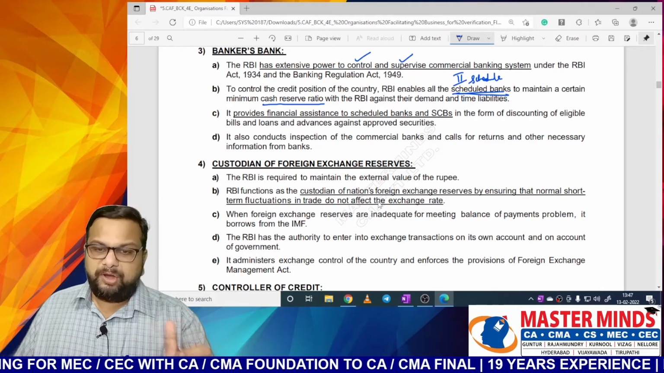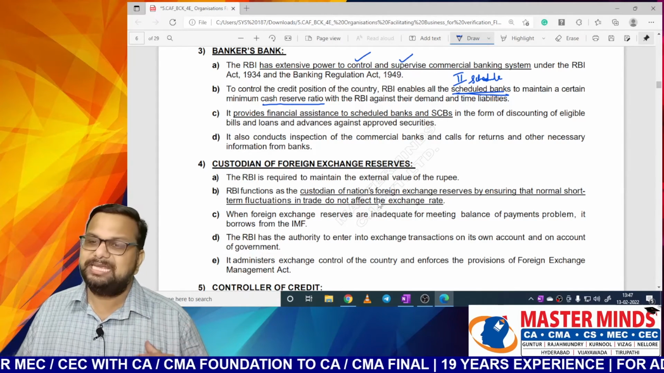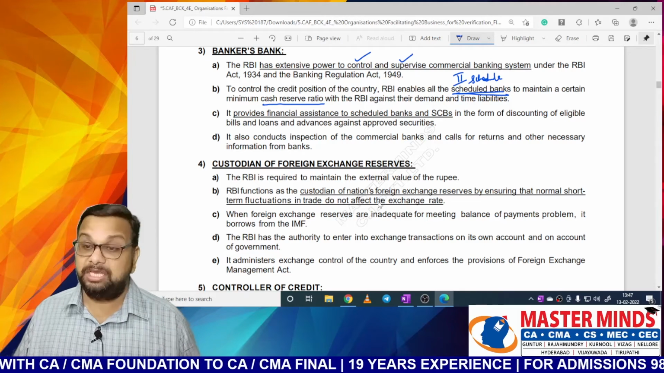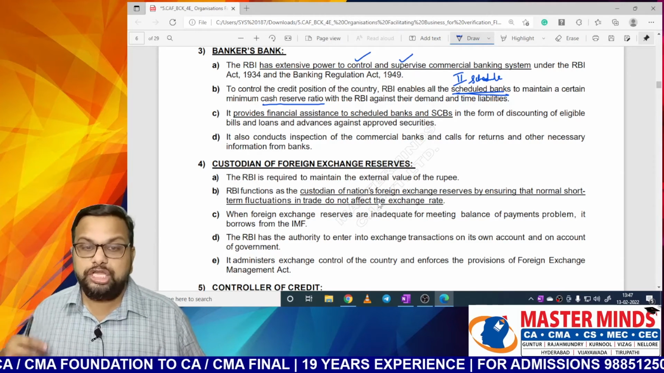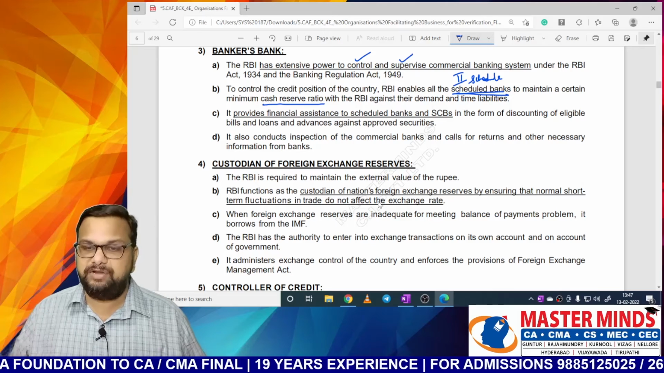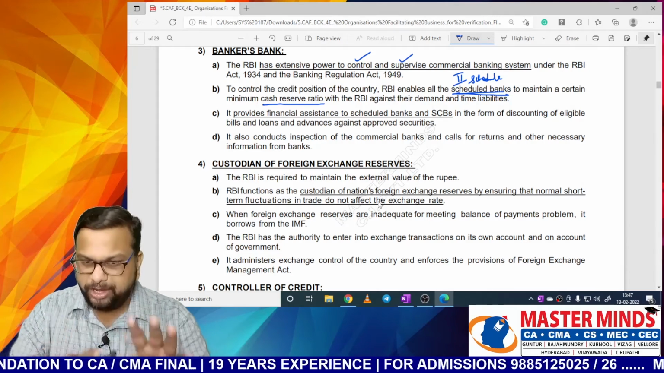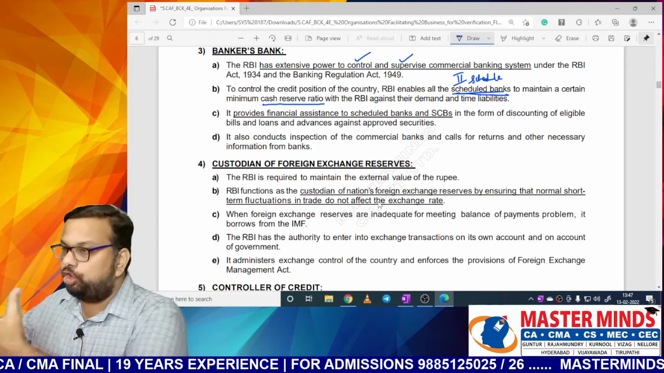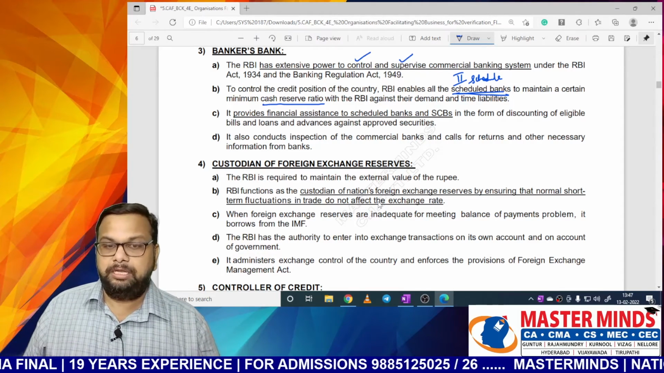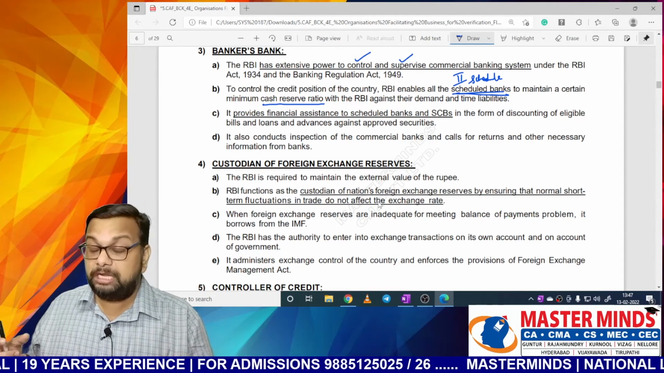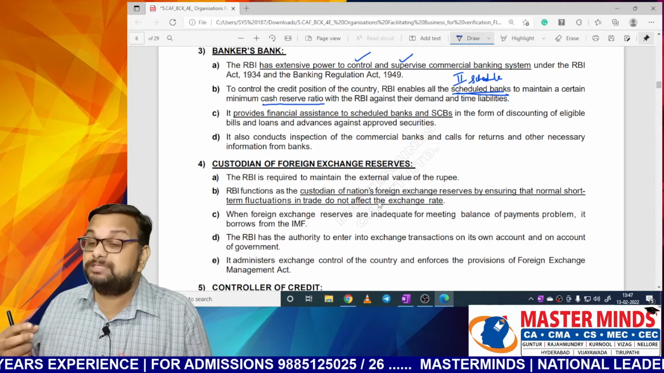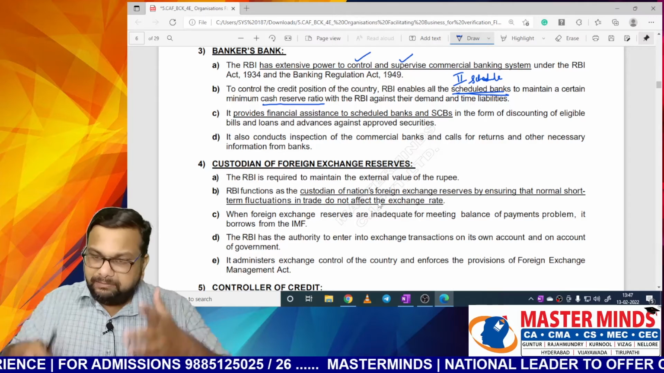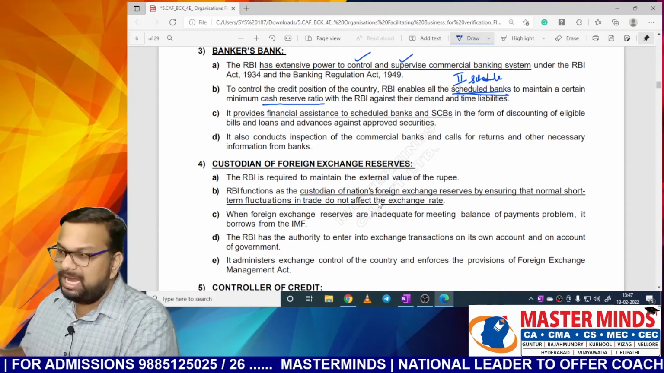Next, it provides financial assistance to the scheduled commercial banks, SCB stands for scheduled commercial banks, in the form of discounting of eligible bills and loans and advances against approved securities. The point is very simple. When I am in need of money, I will take a loan from SBI. SBI is not going to give me that loan for free. It asks me to keep something as collateral, security with it. So I will keep some asset as security with SBI and I will take a loan.